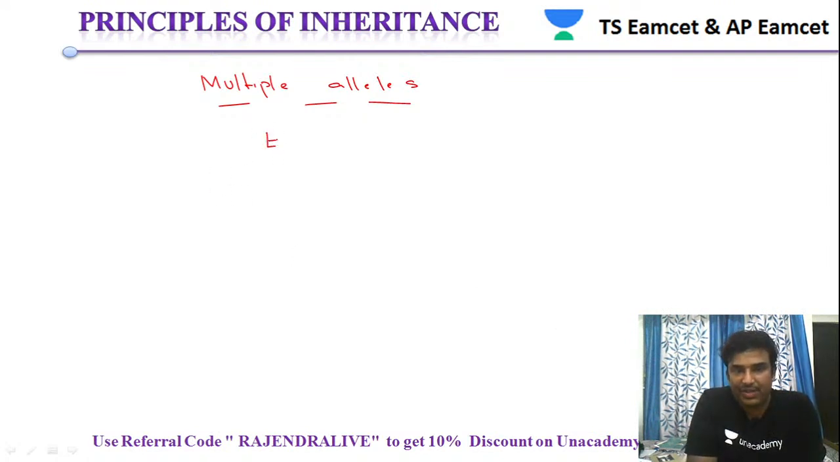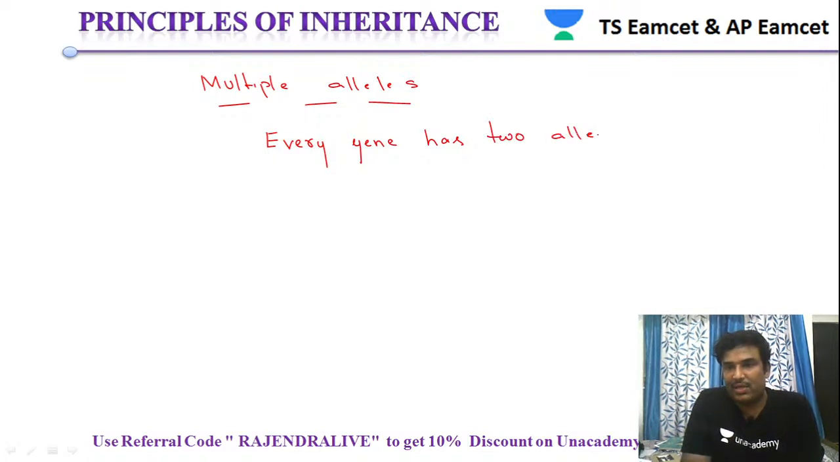So if you see, every gene has two alleles actually. We were discussing this previously, like we have seen in Mendel. Let us take Mendel's experiment, where we took plant height. The plant height gene has how many alleles? It has two alleles. So every gene has two alleles.